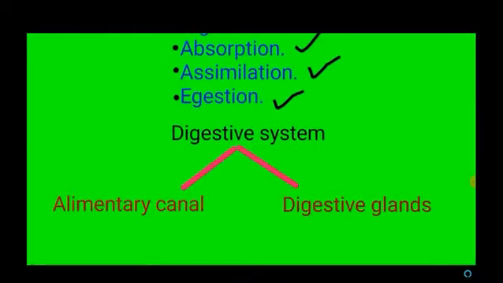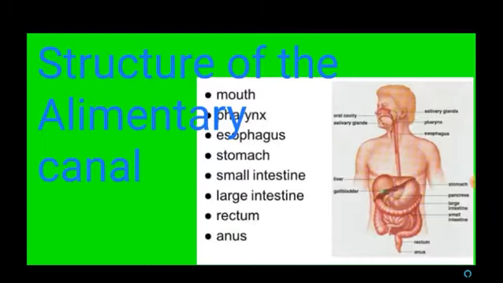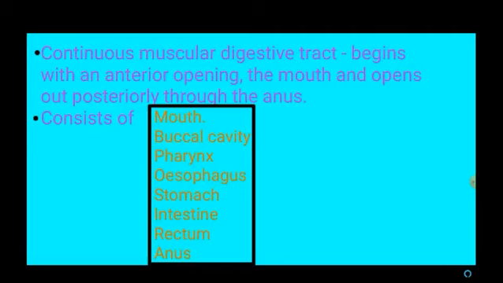Here the digestive system is divided into 2 structures, that is the alimentary canal and the digestive glands. First we are going to learn about the structure of the alimentary canal. The alimentary canal is a continuous muscular digestive tract.